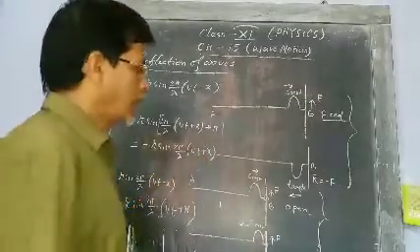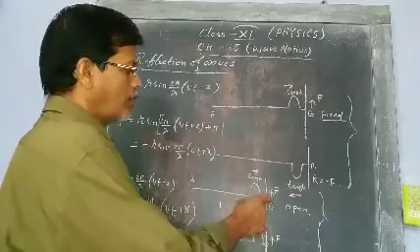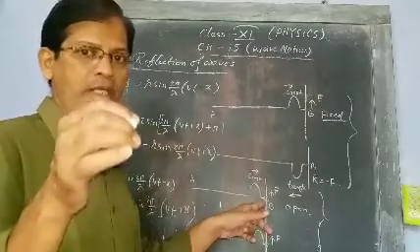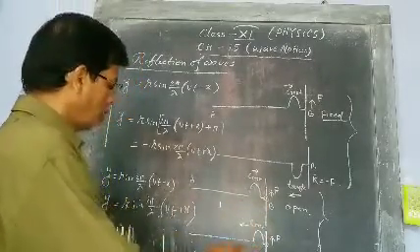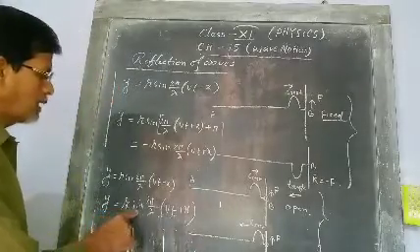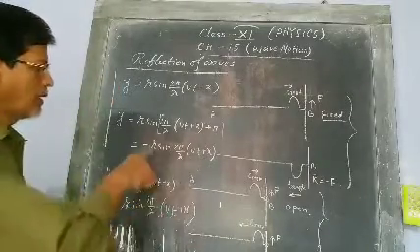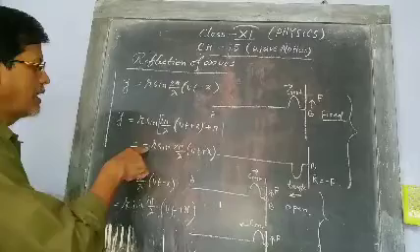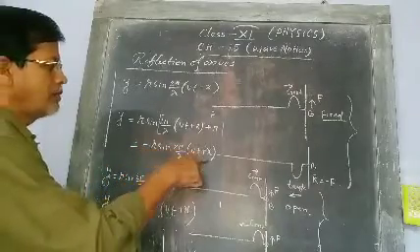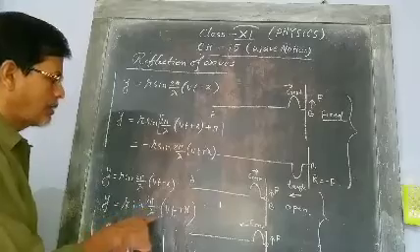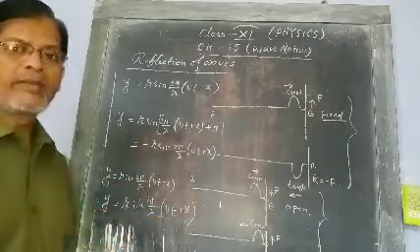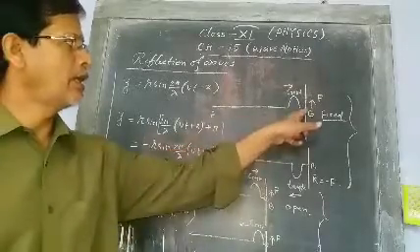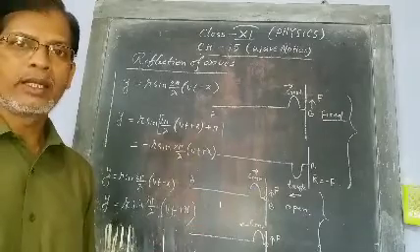But in case of an open end, not fixed, the equation of the reflected wave is y equal to r sin 2 pi by lambda (vt plus x). This is fixed, this is open. These are the reflected waves: this is in case of a fixed end, and this is in case of an open end.